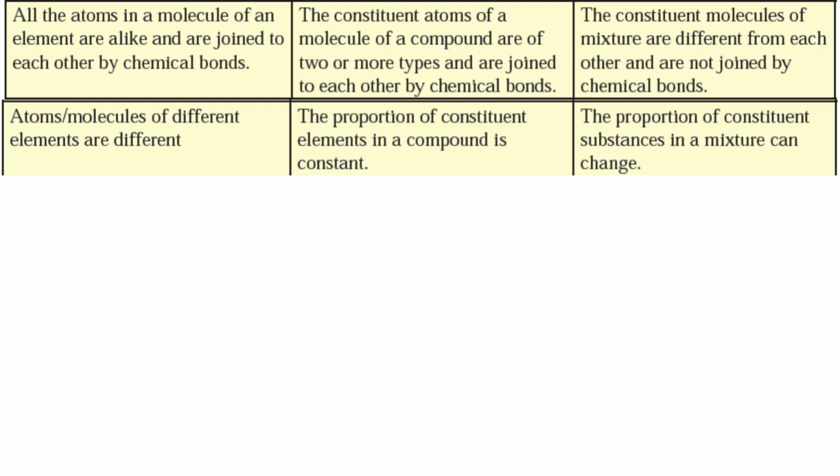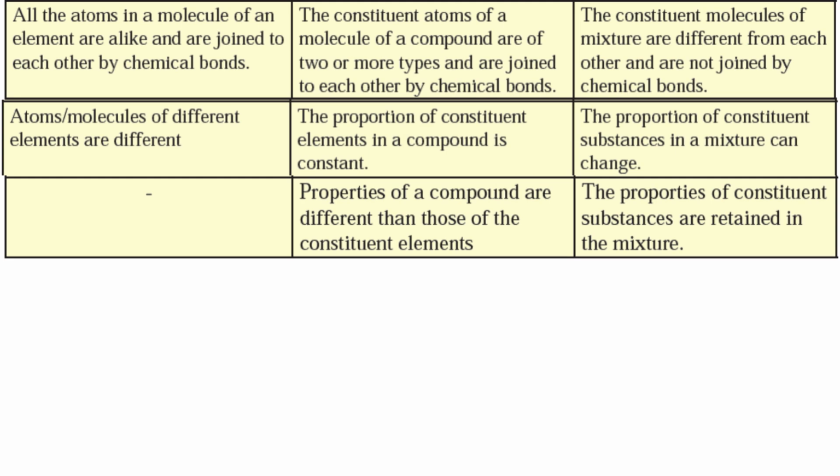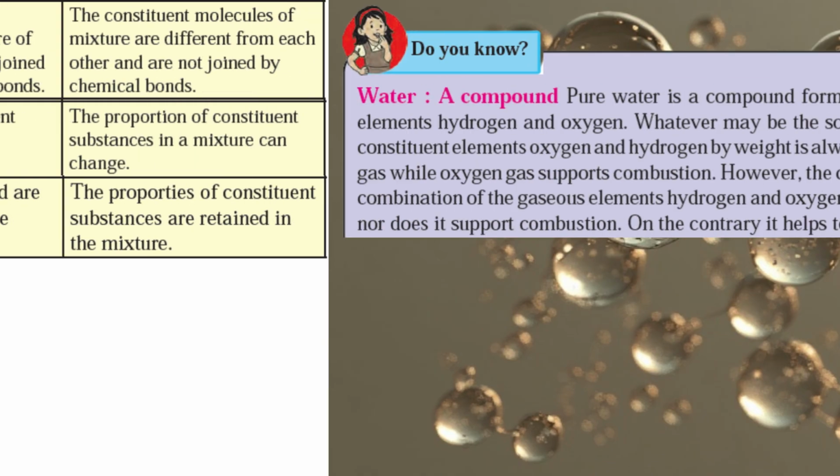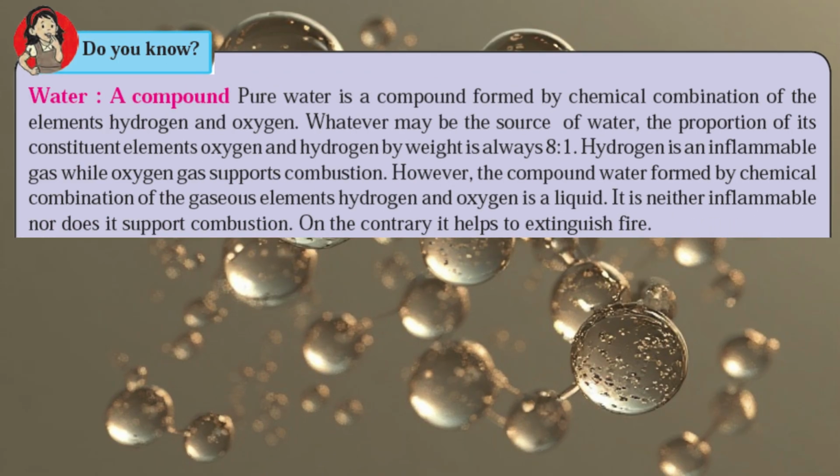The proportion of constituent elements in a compound is constant. The proportion of constituent substances in a mixture can change. Properties of a compound are different than those of the constituent elements. The properties of constituent substances are retained in the mixture.